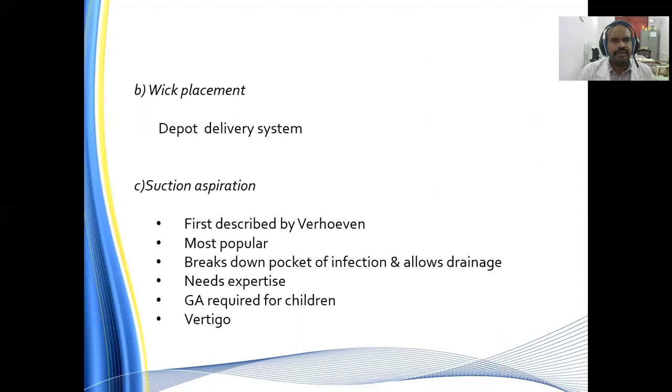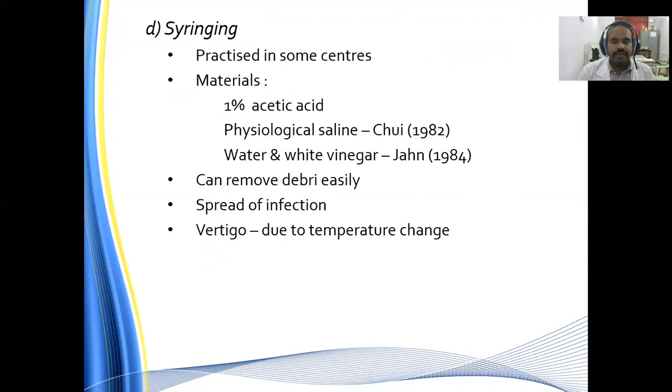Then we can place a wick, which is called a depot delivery system. Then we can go for suction aspiration, which was first described by Proctor and his colleagues. This is the most common and most popular technique. It breaks down the pocket of infection and allows drainage. It needs expertise. General anesthesia is usually required in the case of children, and if there is accidental injury to the inner ear structures, they may get vertigo. So suction aspiration has to be very meticulous.